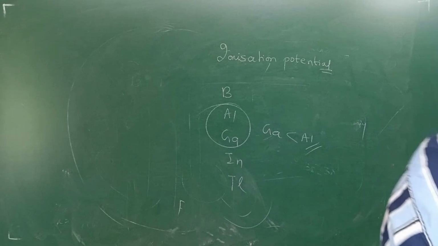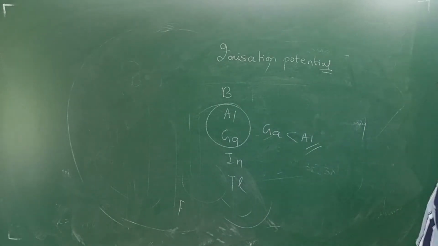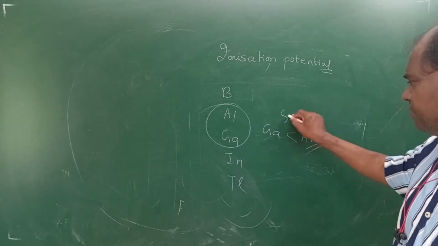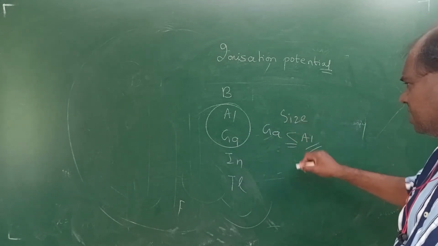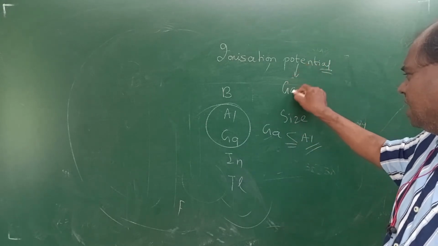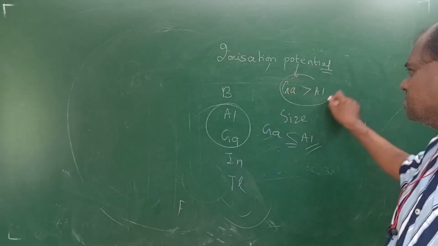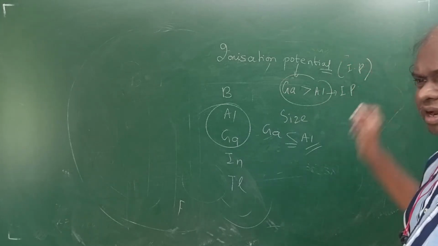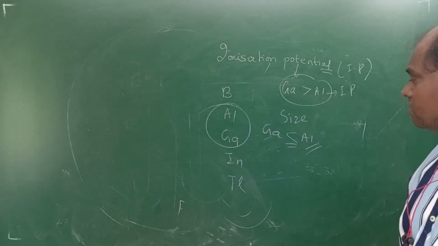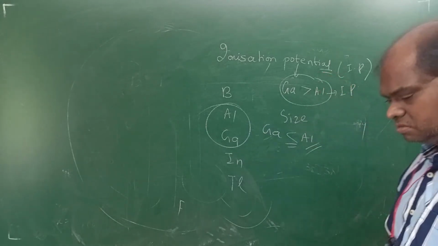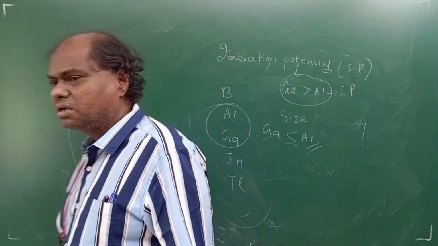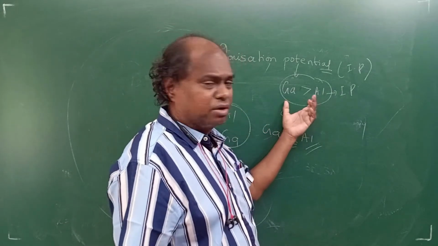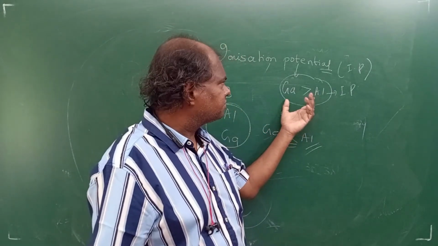Tell me what will happen to ionization potential? Less size means more ionization potential, right? I have written for size now. Gallium is having less size, so in terms of ionization potential, gallium will have more than aluminium. This is ionization potential, IP. You can write ionization potential as IP, right? Size is very small, ionization potential is very high.